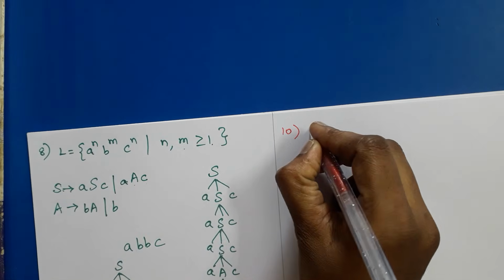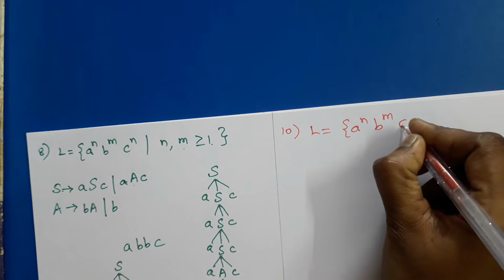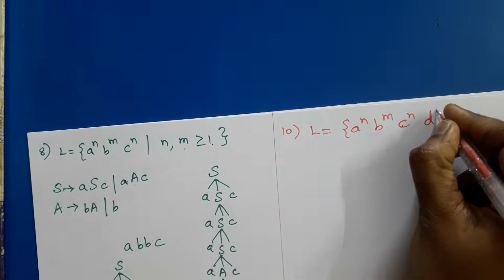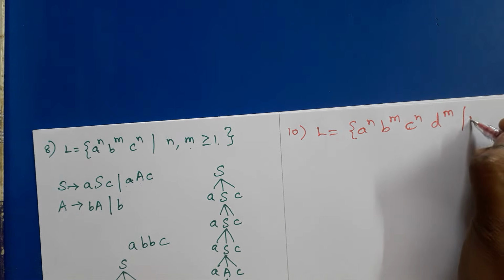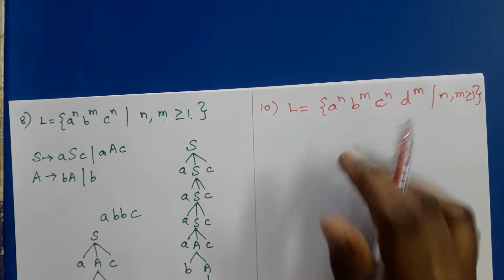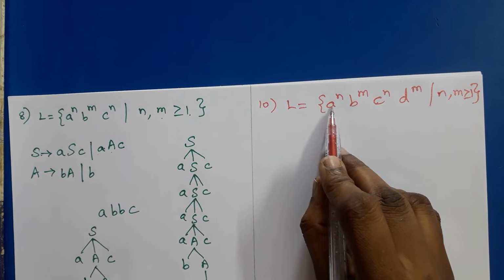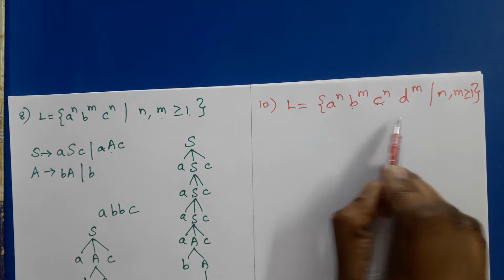The next one is, suppose A to the power n, B to the power m, C to the power n, D to the power m. We cannot construct a CFG for this particular grammar because here A's and C's must be equal and B's and D's must be equal.